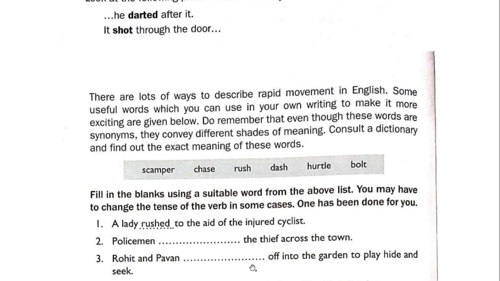Now, fill in the blanks using a suitable word from the above list. You have to use these words in these fill-ups. You may have to change the tense of the verb in some cases. All of these words are in the present tense. While using them in the blanks according to the sentence, you might have to change the tense of the verb, either to the past tense or to the future tense. You have to see according to the sentence.